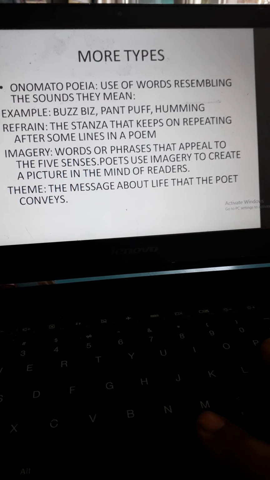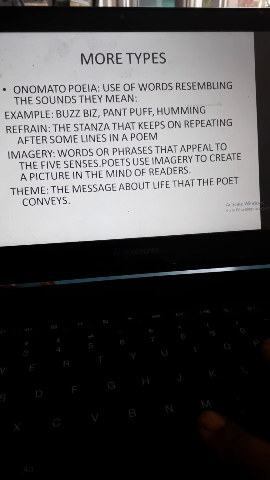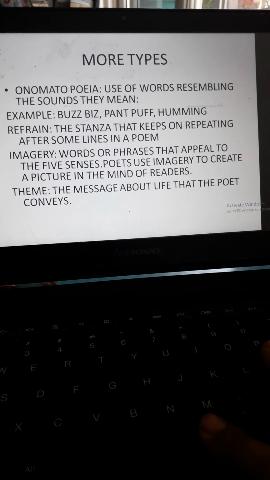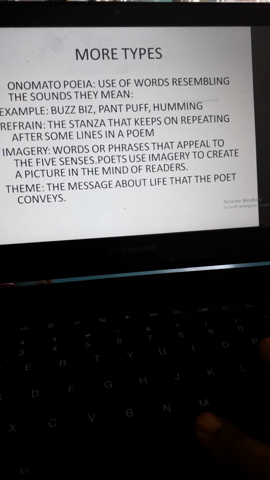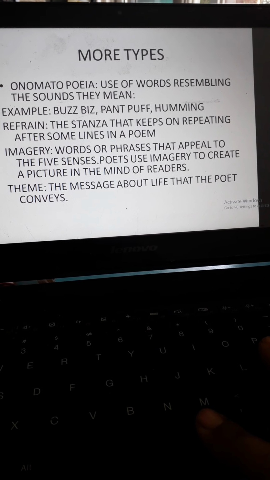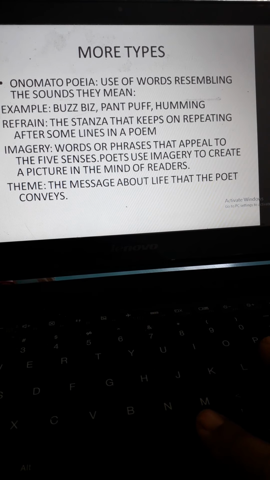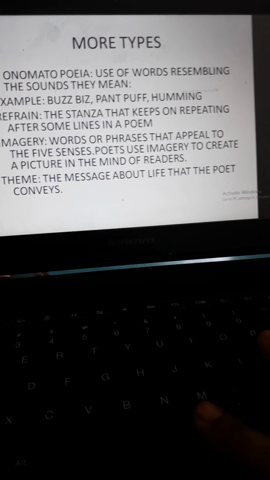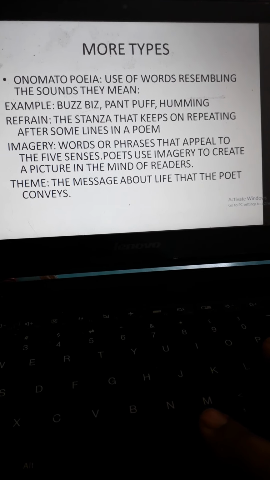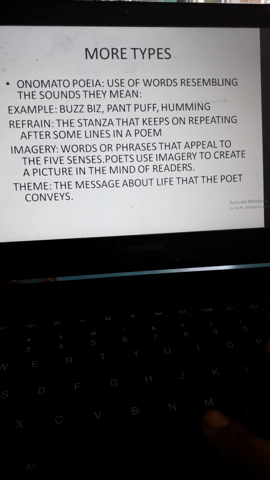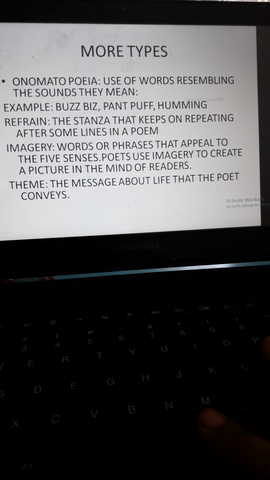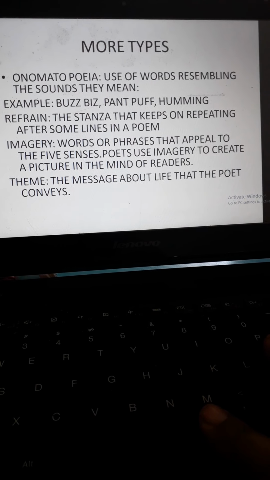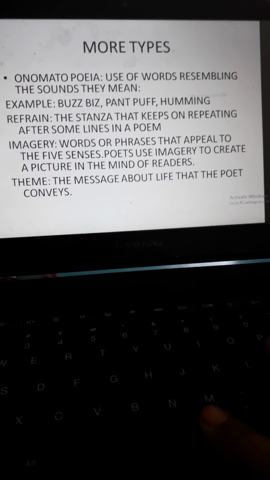Now, let's proceed to the next one: imagery. Words or phrases that appeal to the 5 senses. That is visual imagery, then olfactory imagery, right? The poets use imagery to create a picture in the mind of readers. You have to imagine this image. So the literary device is imagery.